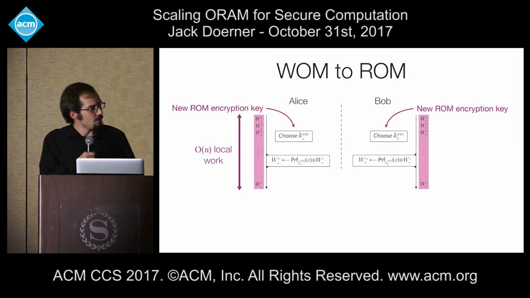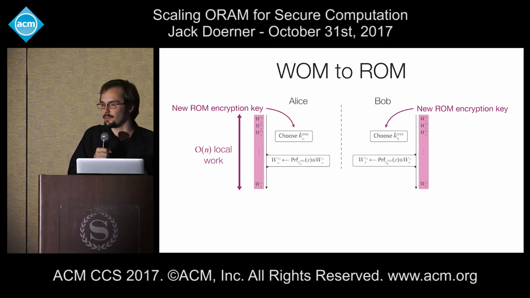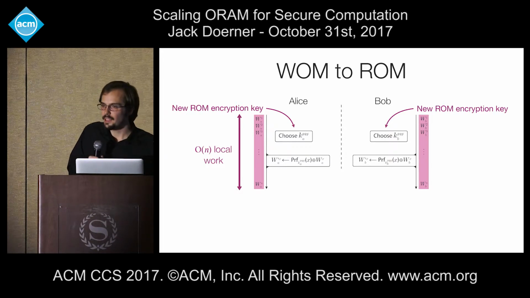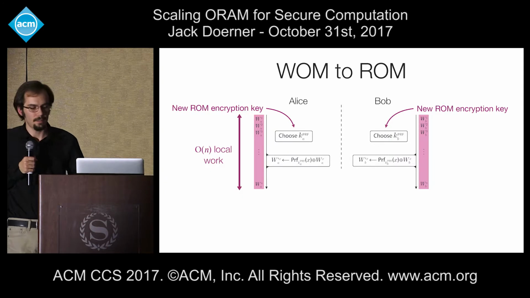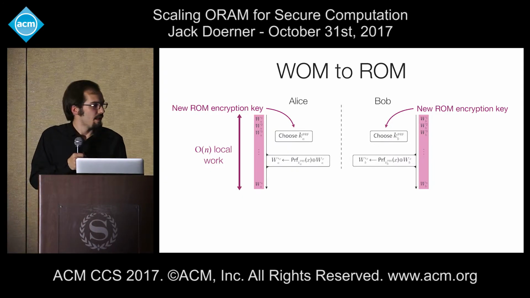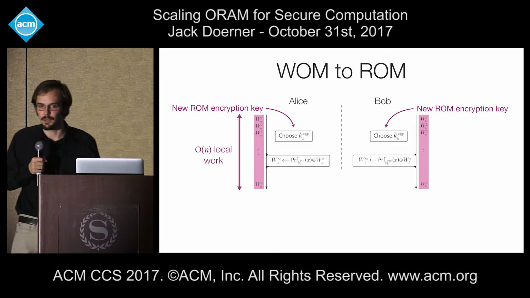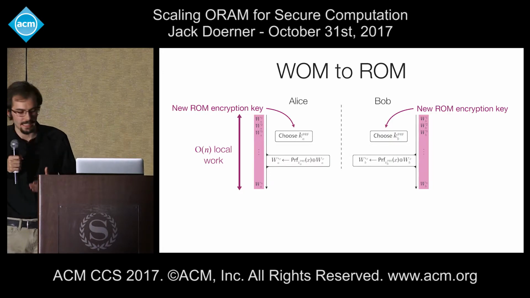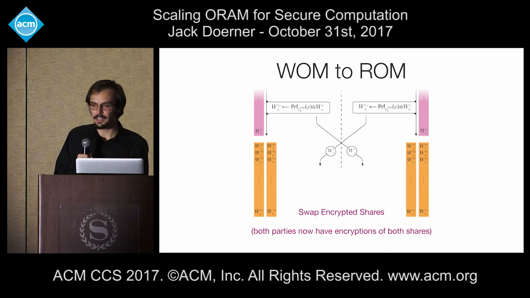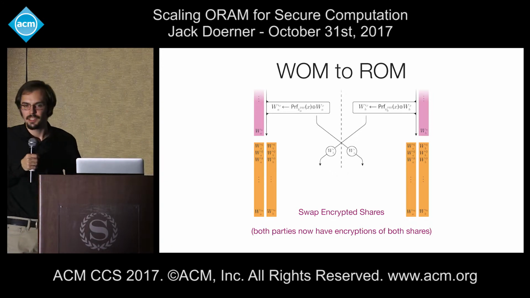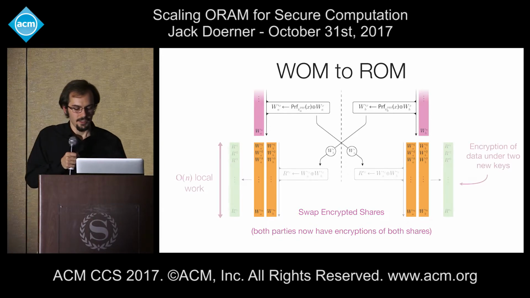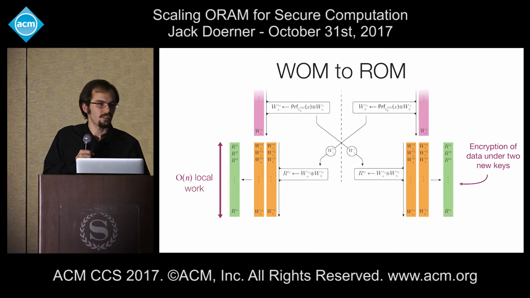Alice and Bob will each choose some new ROM encryption key, which is private to each of them. They then iterate over their secret shares of the memory, encrypting those shares element by element. They then swap their encrypted shares such that both Alice and Bob have two different encryptions of two different secret shares under two different keys. Finally, they XOR these encrypted shares together to produce a single, doubly encrypted read-only memory. And they pass their encryption keys back to the secure computation such that this memory can be decrypted later during the read.